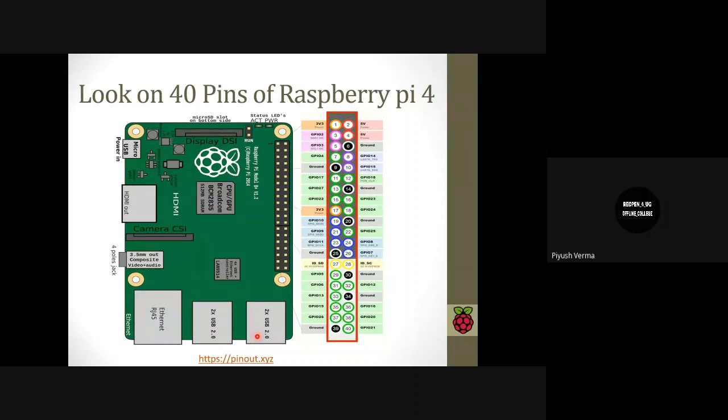Sir, you were telling about the general purpose input output. Do all of these pins serve the same purpose? Can any component be connected to any GPIO pin, or is there a specification for each one? No. Suppose you talk about the PCM pin, then this converts into an analog signal. So in any project, if you need analog input output, then you have to connect to the PCM pin. And here is the link in which you can find which pin has which different purpose. Yeah, okay, thanks.